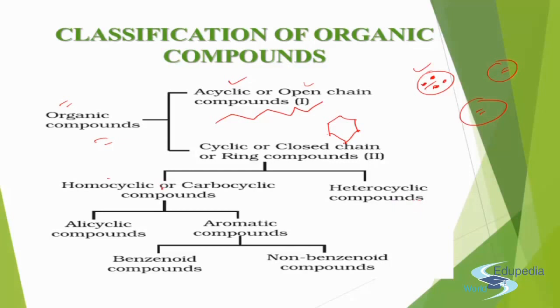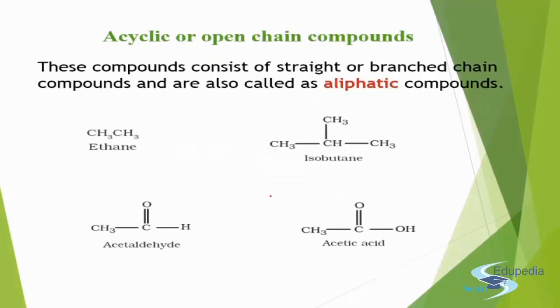Again, homocyclic can be of two types. There is a special case, the aromatic compounds, and the other will be alicyclic compounds. And aromatic compounds can be of two types, benzenoid or non-benzenoid: benzene type, and some others which are not related to the benzene family. So let's analyze these. First, acyclic or open chain compounds.